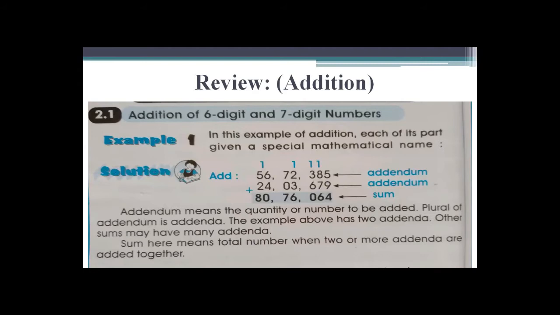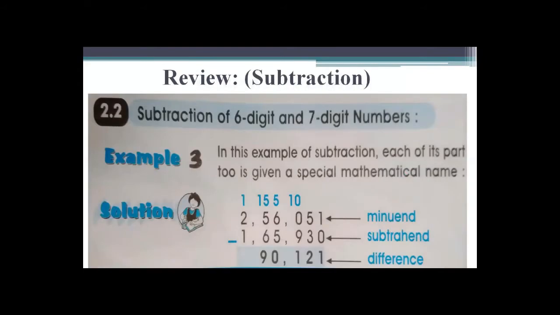Okay, now move further. Subtraction of 6-digit and 7-digit numbers. All of you know very well that minuend means the quantity or number from which the other number, called the subtrahend, is to be subtracted. Subtrahend is subtracted from the minuend.